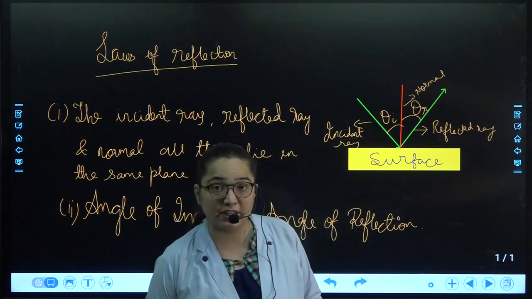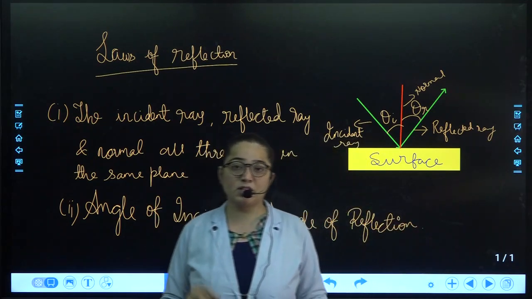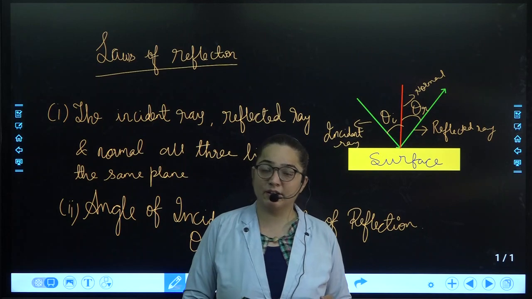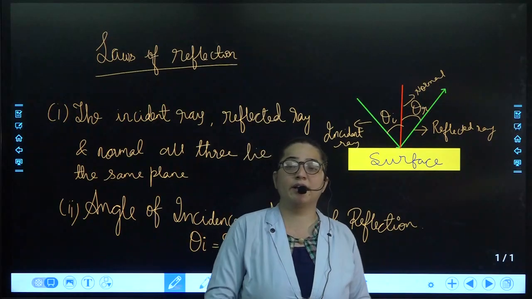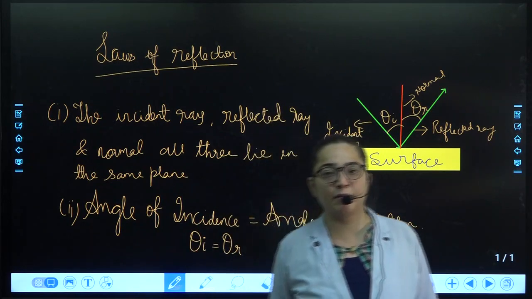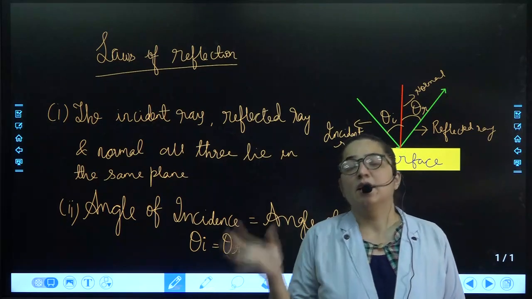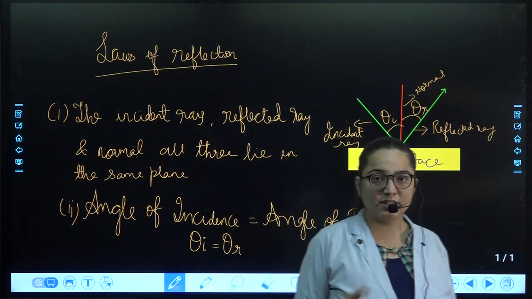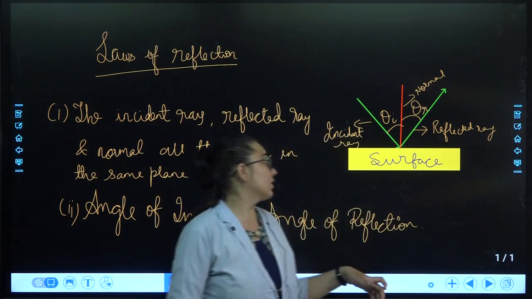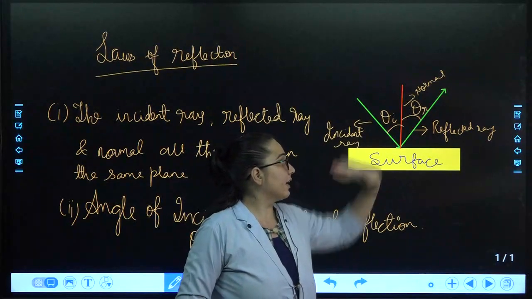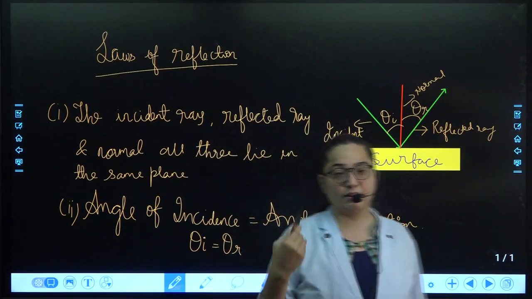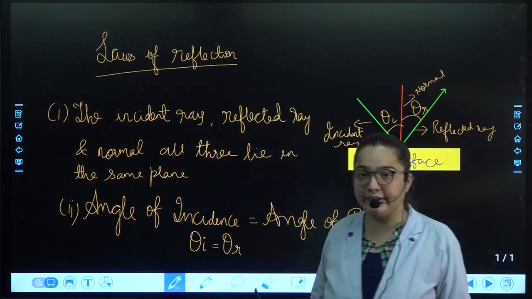Once again, what is reflection? Reflection is the process in which the bouncing back of the ray occurs from a particular surface on which light rays are falling. Whenever light rays fall on any surface, the light ray will bounce back from the same surface. That is called reflection. Then we discussed the terminology: the light that is falling is called the incident ray. The light ray that is getting reflected is called the reflected ray. This is the normal, that is the line at 90 degrees.